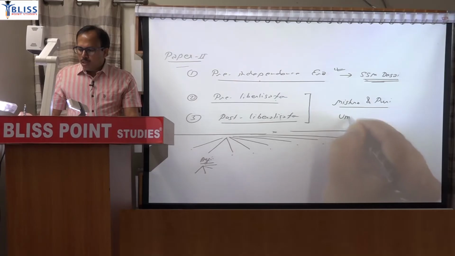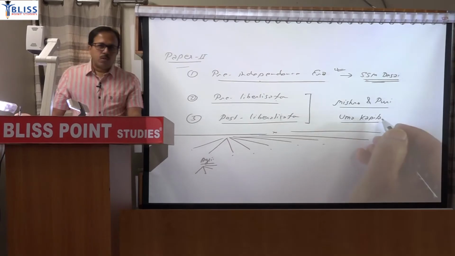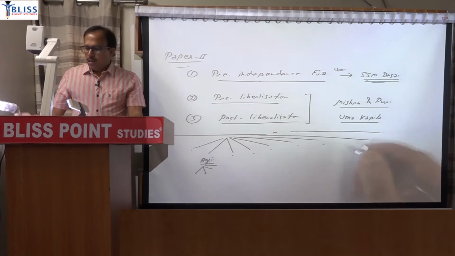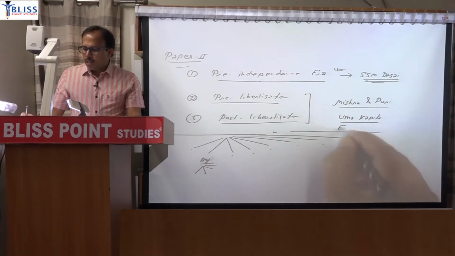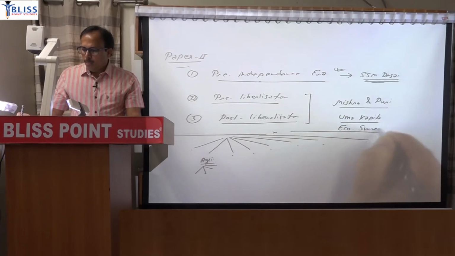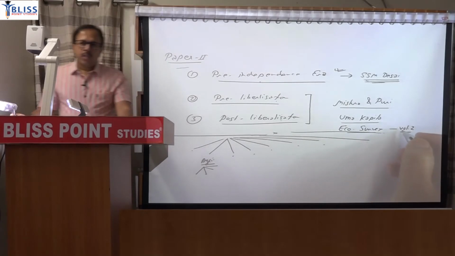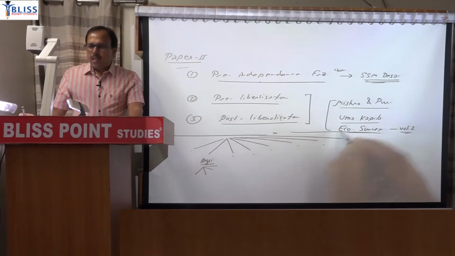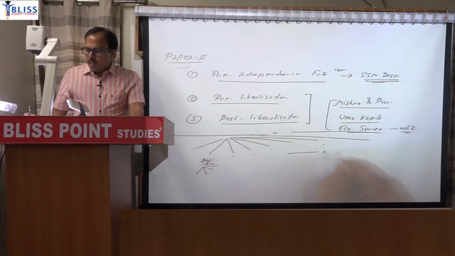The other source is Uma Kapila. This is an edited book, so it mainly contains EPW articles, and those articles are also there in your study material. So Uma Kapila will be the other source, Mission Puri, and in addition the Economic Survey, mainly volume 2 for 2020-21, and the next one that comes for 21-22. So these will be the sources. In addition you can refer to your everyday newspaper. Okay, whatever new article comes, you must supplement it. So I think these are the sources.